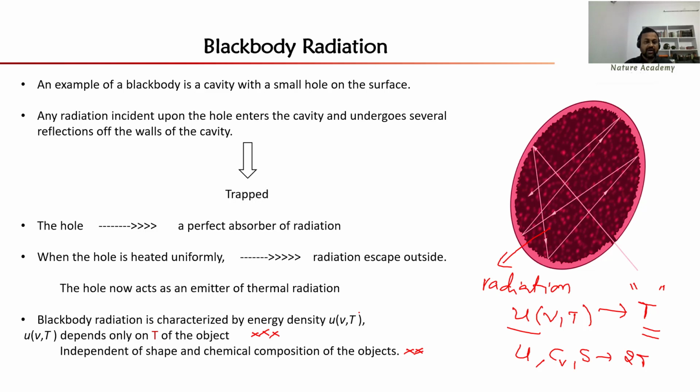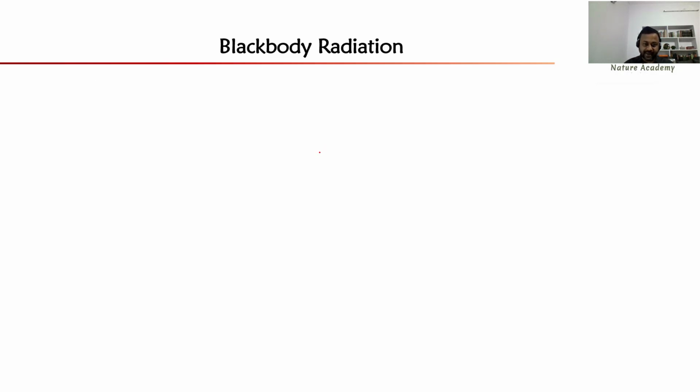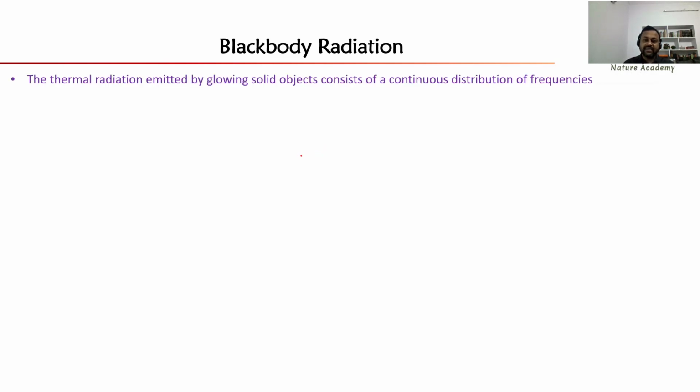Okay, so our intention is the temperature variation of these properties. Now we can give one example for a black body, that is a cavity with a small hole is a black body. Next, if you want to heat a solid object, then what happens? So the thermal radiation emitted by a black body or emitted by a glowing solid object consists of a continuous distribution of frequencies.